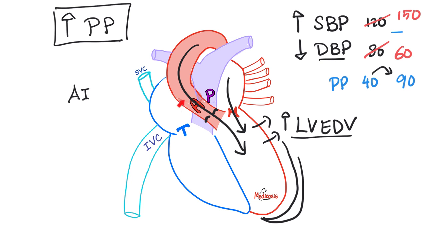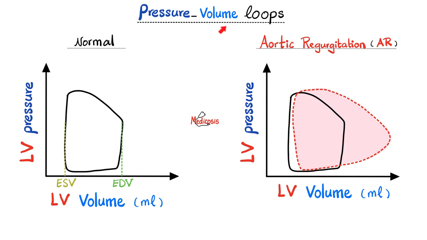Please recall that in aortic regurgitation, we expect increased systolic blood pressure, decreased diastolic blood pressure, and a widened pulse pressure, which is the difference between the systolic pressure and the diastolic pressure. The preload on the left ventricle increases. This is increased left ventricular end diastolic volume. The effect of aortic regurgitation on the pressure-volume loops.